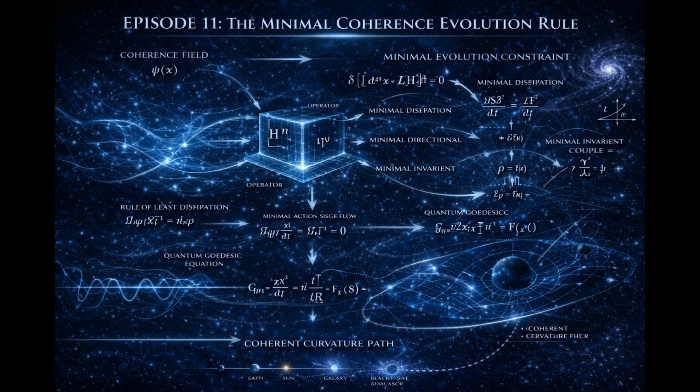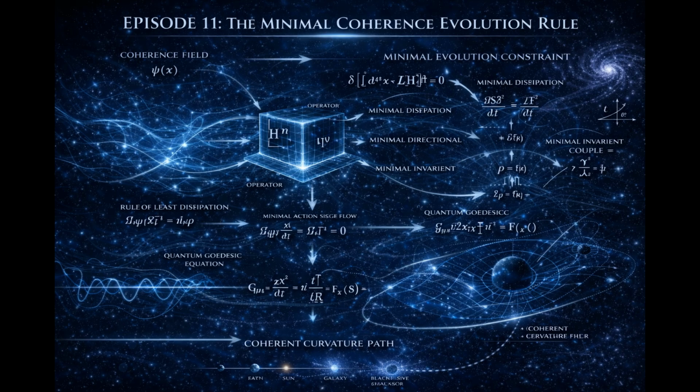Now observe something subtle. The minimal evolution rule does not require external parameters beyond stabilization scale. Its proportionality constant is determined by threshold magnitude and dimensional scaling, as discussed in episode 10. This means gravitational coupling emerges naturally from minimal coherence redistribution. No additional arbitrary parameter is necessary beyond threshold and dimensional structure.